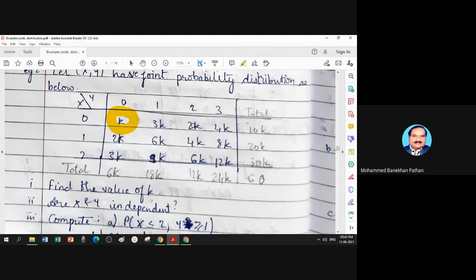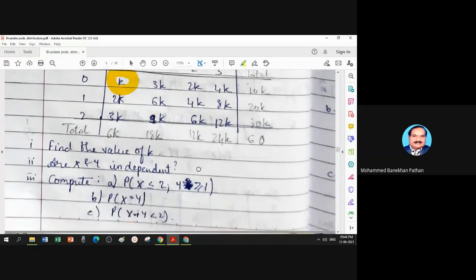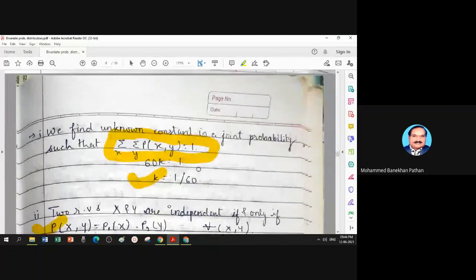And outside the table is a probability for variable x. Outer row is a probability for variable y. So this is the marginal of x and this is the marginal of y. I want to check whether this joint probability is equal to the product of these separate ones or not. If yes, I will go for the second pair and continue like this. If at some point it does not satisfy, you get the answer.